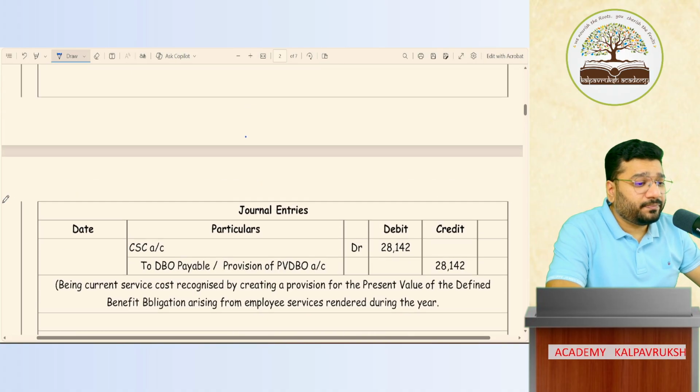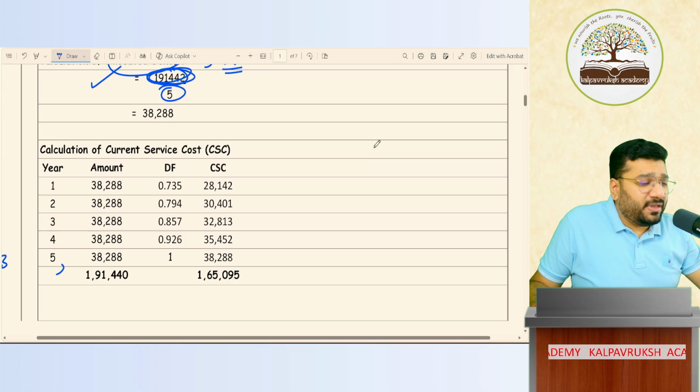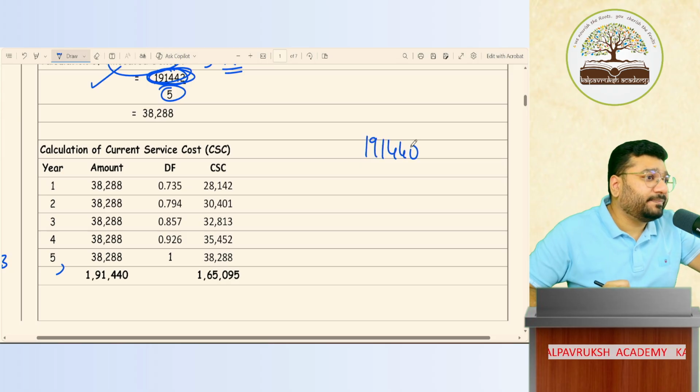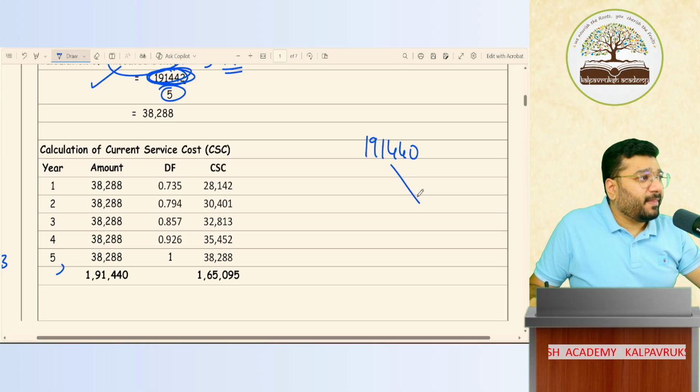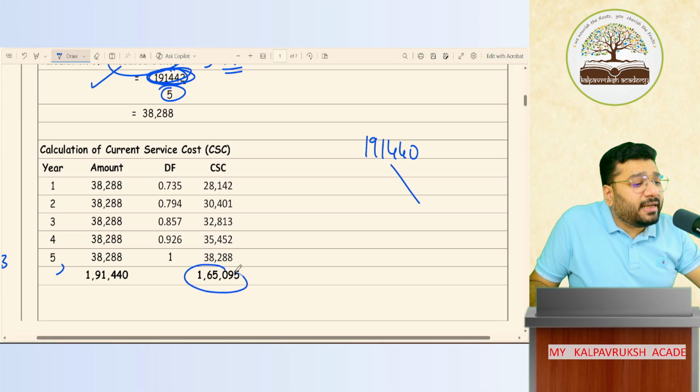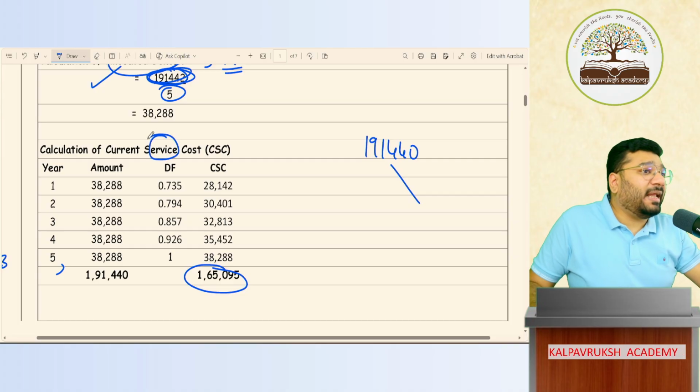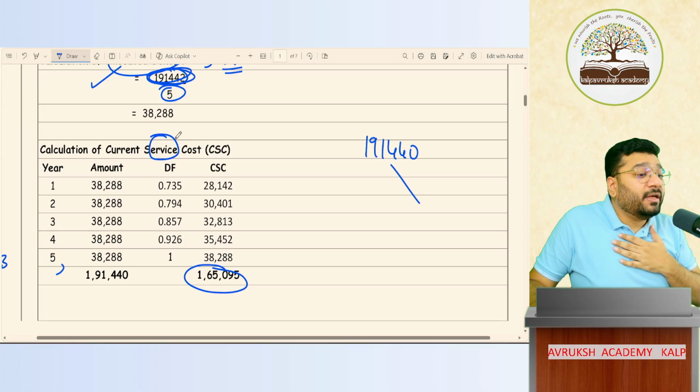Interest calculation. Listen now. After 5 years, that is in the beginning of the 6th year, in total, how much money are you paying to the employee? 1,91,440. To be very honest, the benefit you're receiving from him is always equal to your current service cost. The employee who gave the service, its cost is how much?